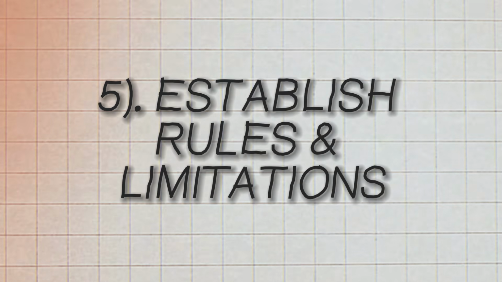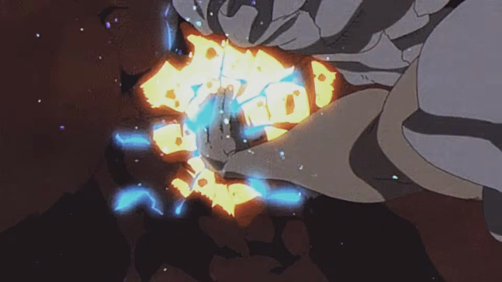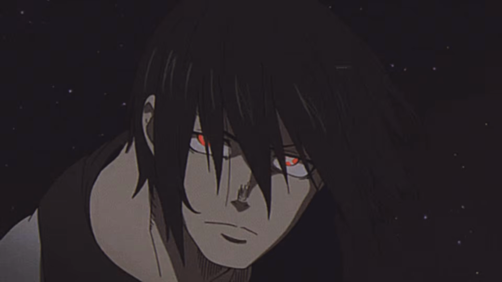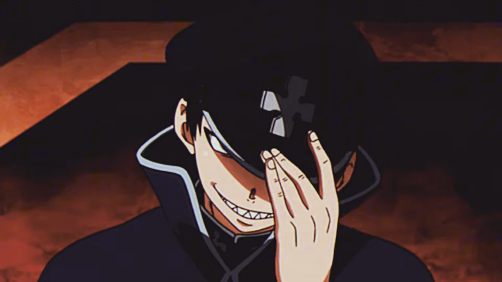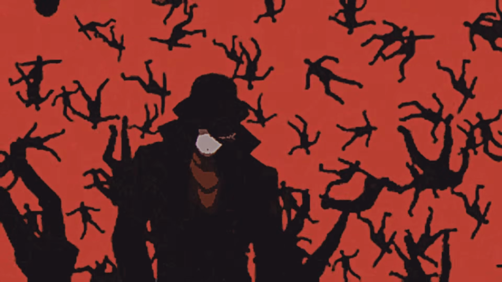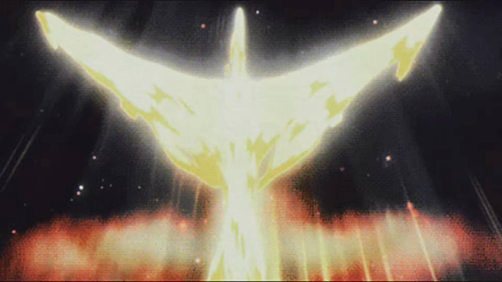Step 5. Establish the rules and limitations. Rules and limitations are what keep your power system grounded and believable. Why do you need them? Because they define what's possible and what isn't, giving your system structure and balance. Rules create consistency, while limitations create tension by imposing costs, risks, and boundaries.